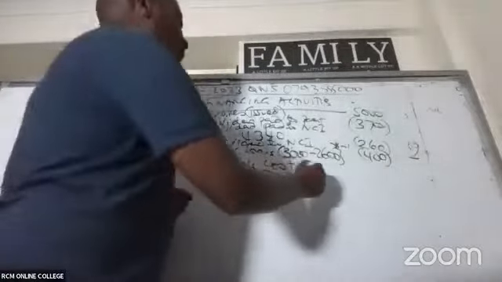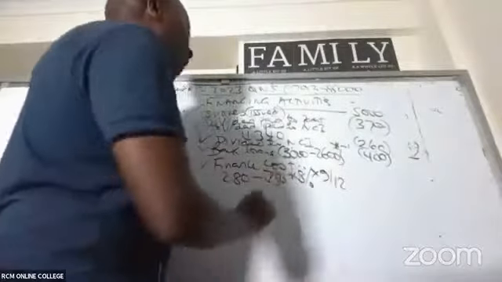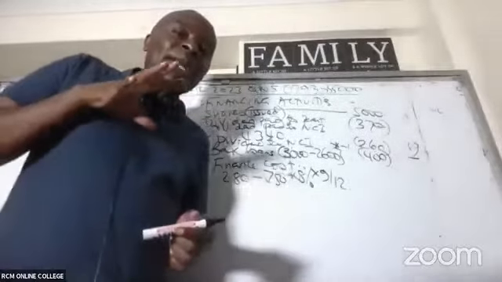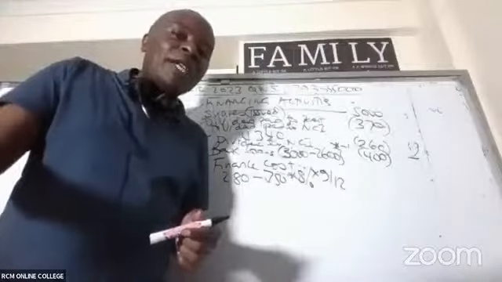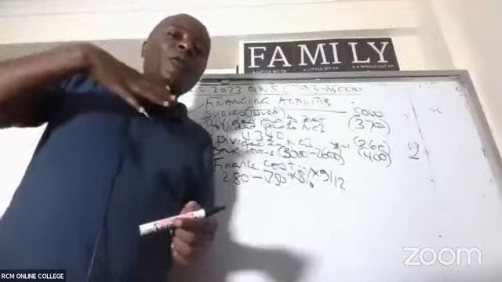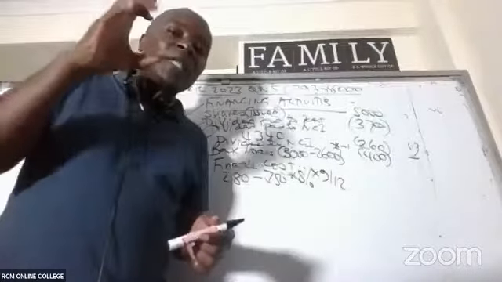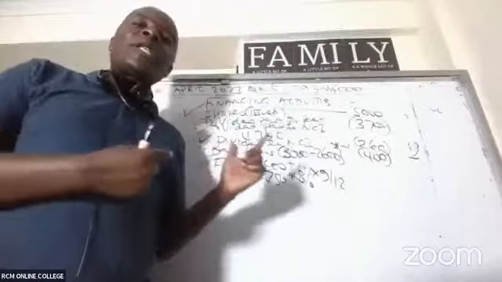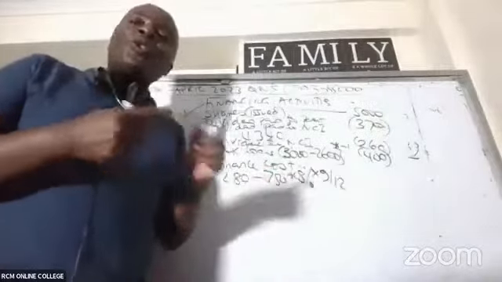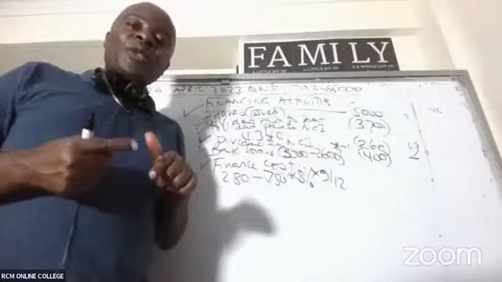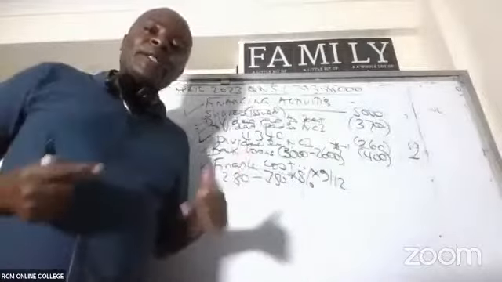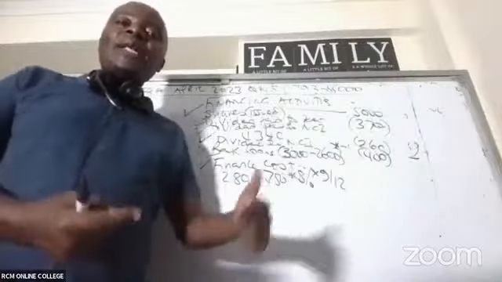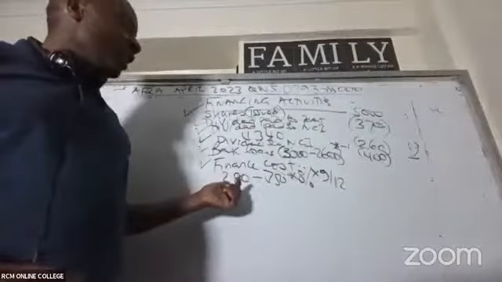Times 9 over 12. Now, ladies and gentlemen, please allow me to explain something here. Why am I deducting? Remember, as a finance manager, I took in this money that I never paid, which I'll be paying one year from today. I took it like a loan, and I calculated that finance cost and lumped it here. But of course, you and I know there is no such loan that I'm going to pay, and no such interest that I'm going to pay. It's a fake interest. So I have to do what we call unwinding. Unwinding, you deduct. So are you able to give me this figure, 280 minus this?